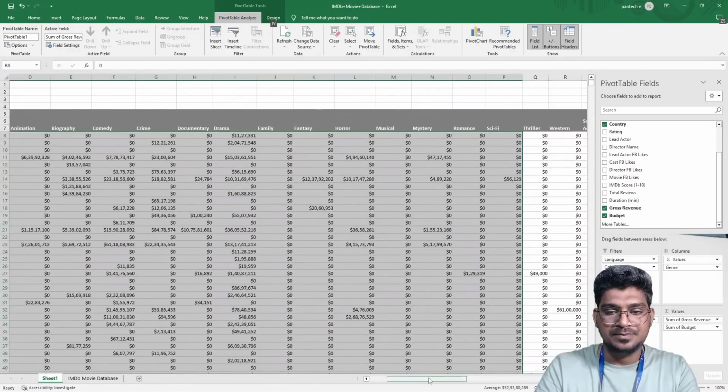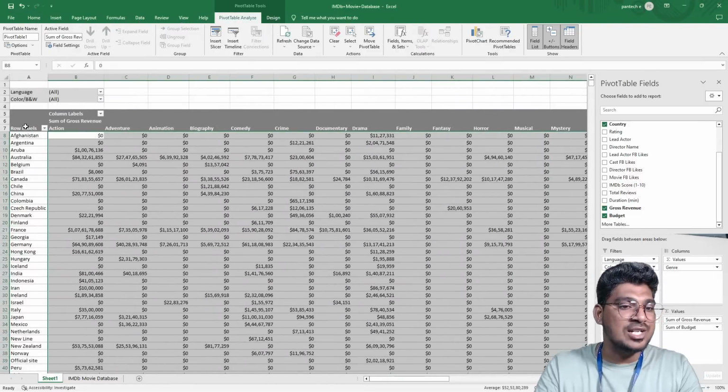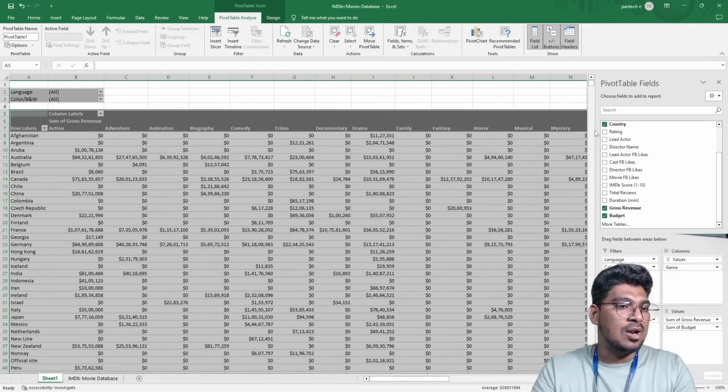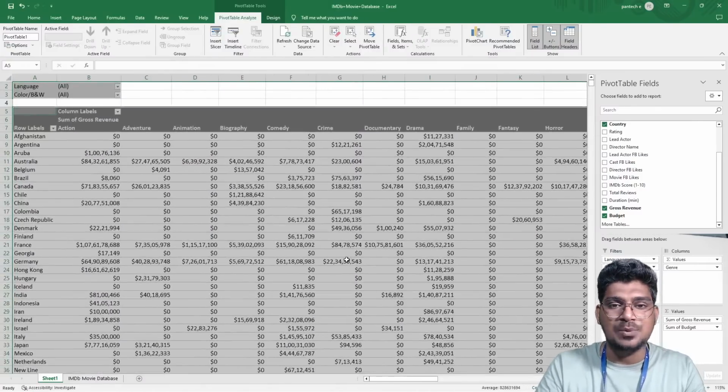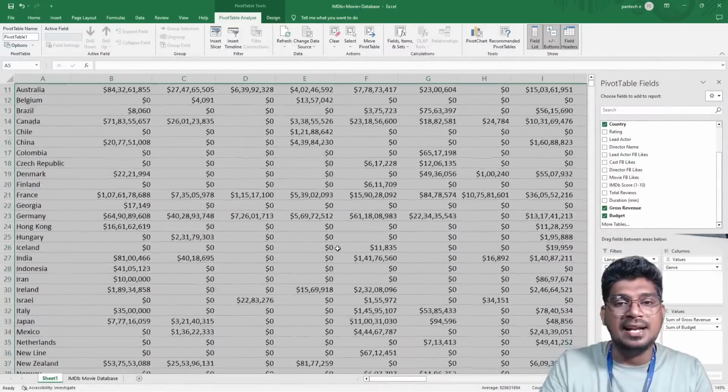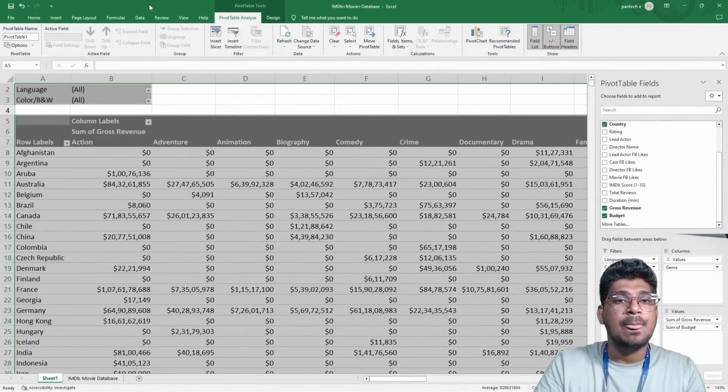Can you see this? Yeah. So this is the country wise and this is the column, the genre wise. Okay, right. So I hope you guys understood about this one. This is the way I can fill in this particular thing. Now we'll move to this.